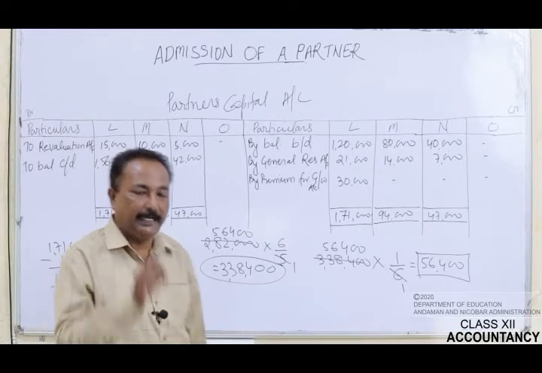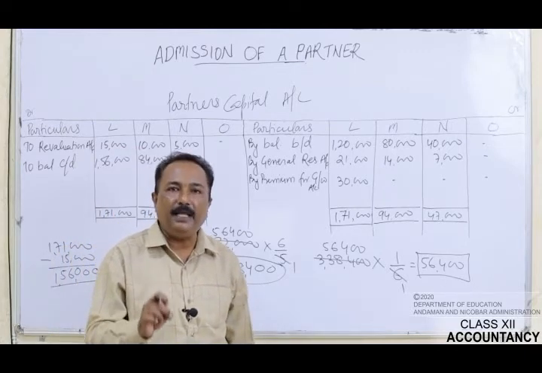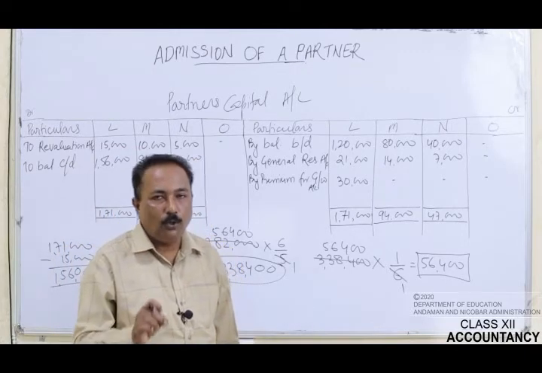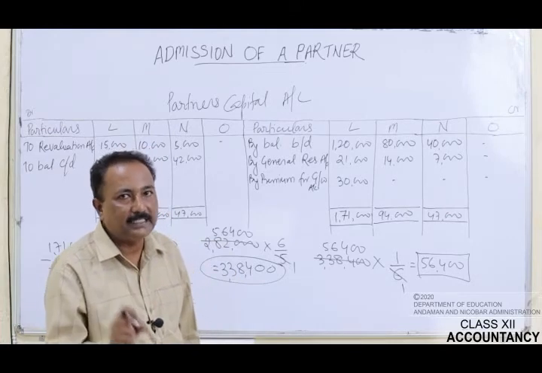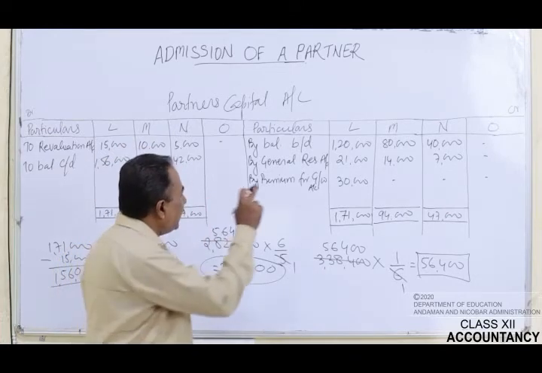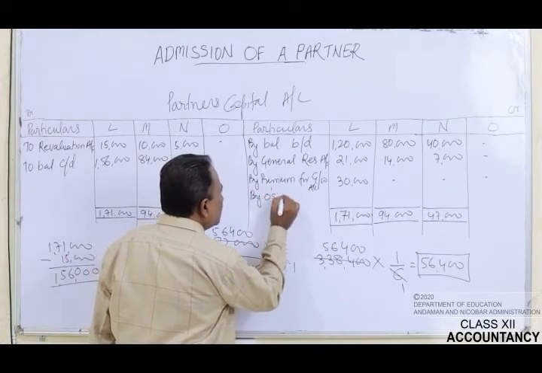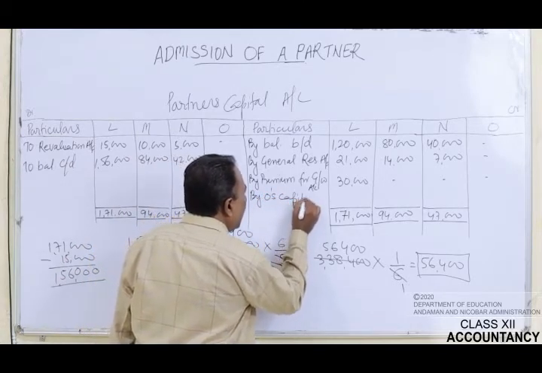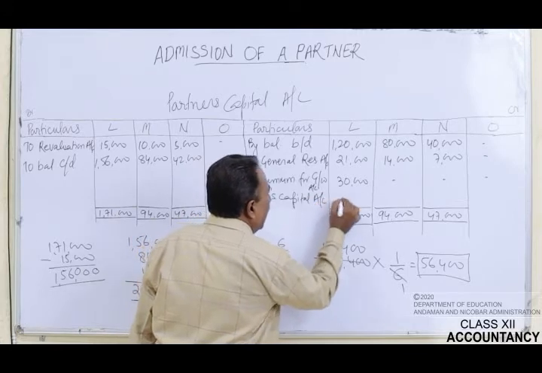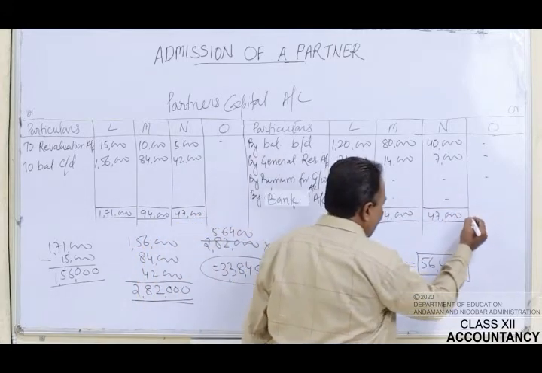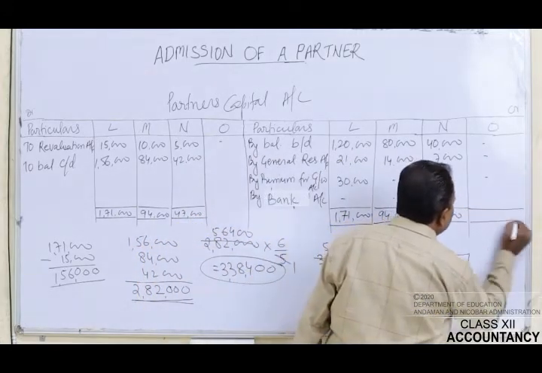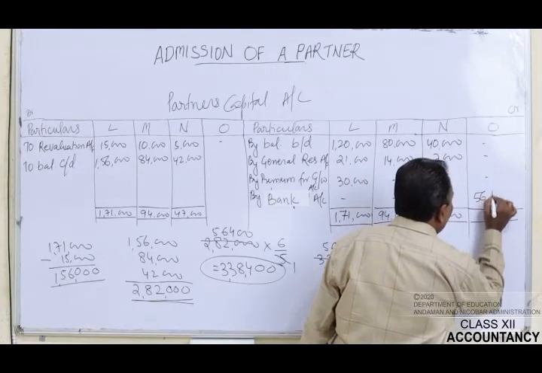O brings his share capital in cash. At that moment, the general entry will be cash account debit to O's capital account. See, in this general entry, O's capital account has been credited. So you have to write on the credit side, by cash account, and he brings to an extent of rupees 56,400.